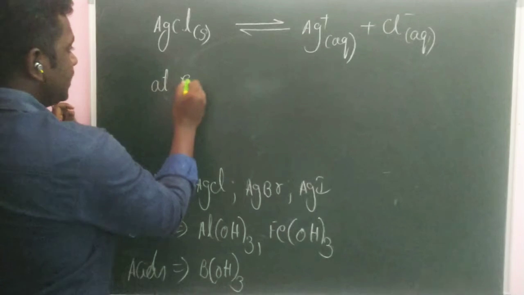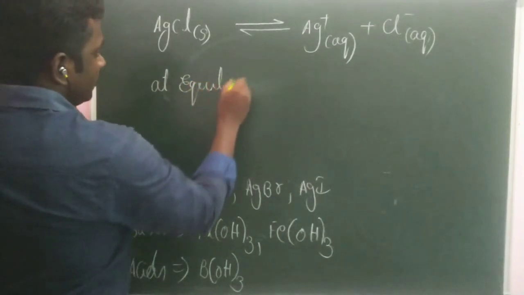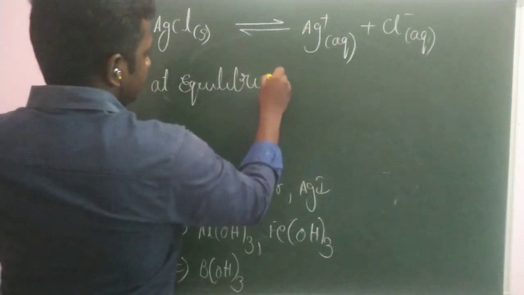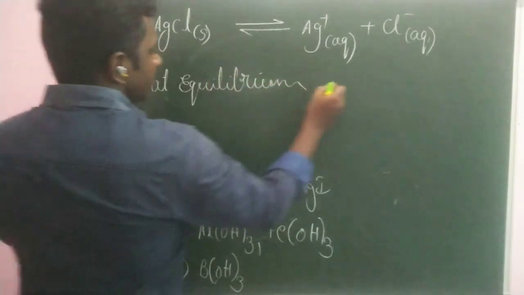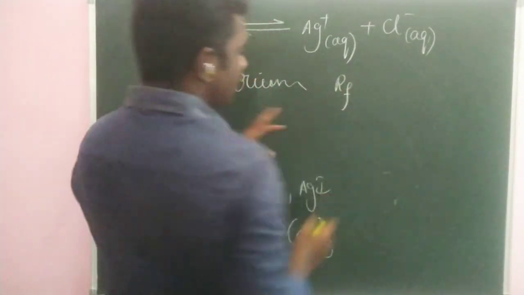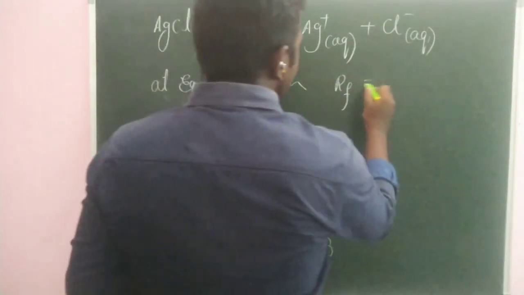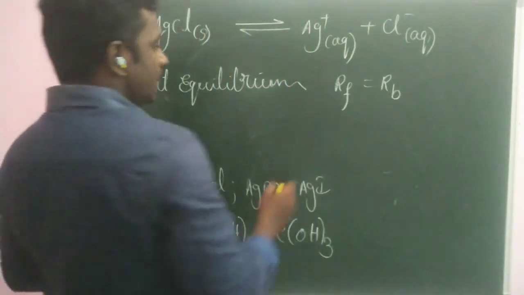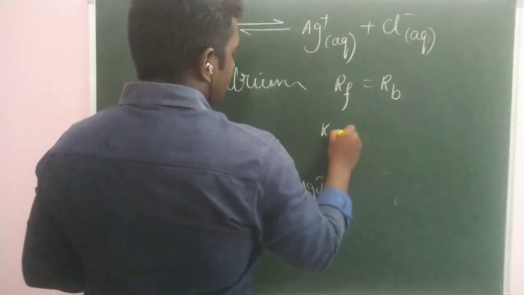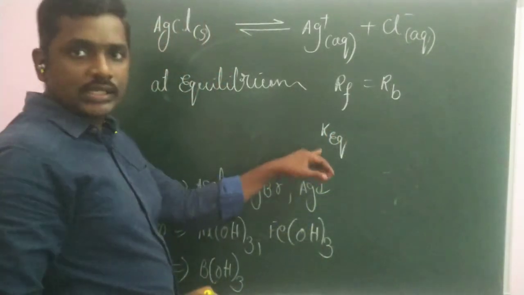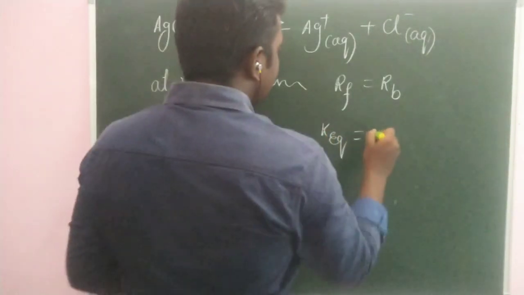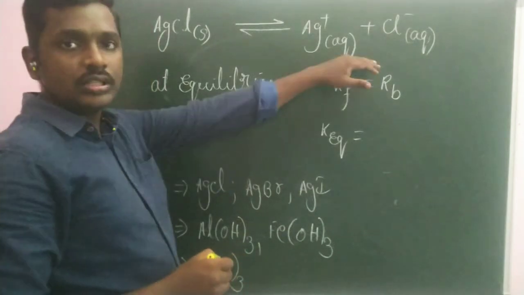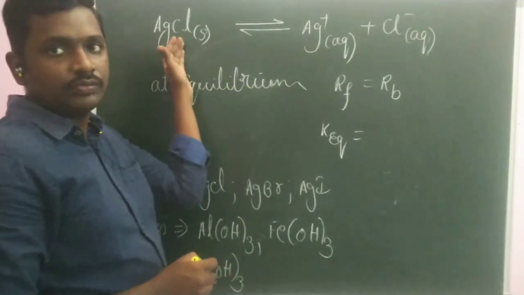So at equilibrium, the rate of forward reaction, RF, becomes equal to the rate of backward reaction. And at this state, the equilibrium constant, K eq, becomes equal to the ratio of concentration of products to concentration of reactants.